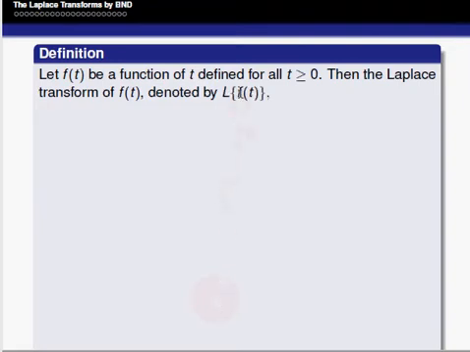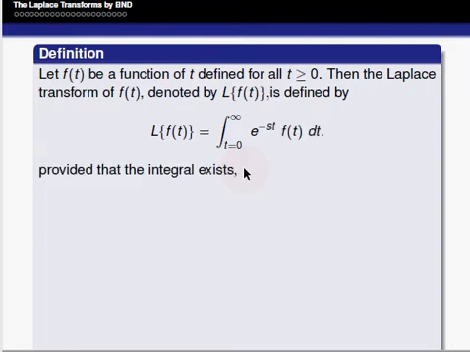Some authors use square brackets instead of flower brackets. Here we are using flower brackets, that is L of f of t, and it is defined by L of f of t is equal to integral from 0 to infinity e power minus st f of t into dt, provided the integral exists.